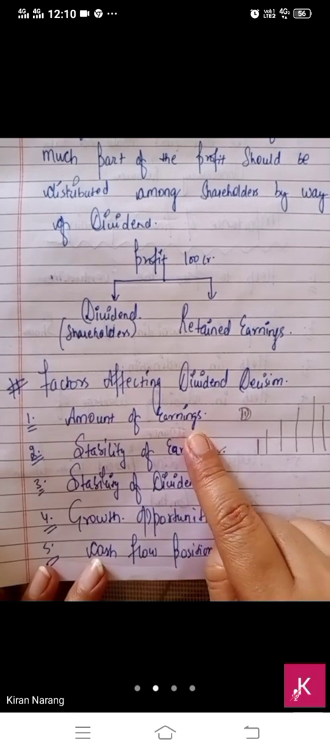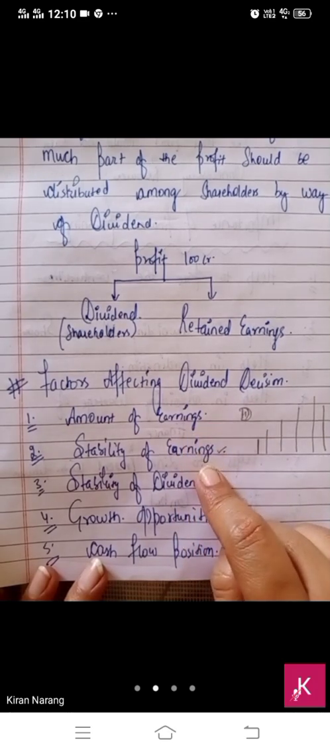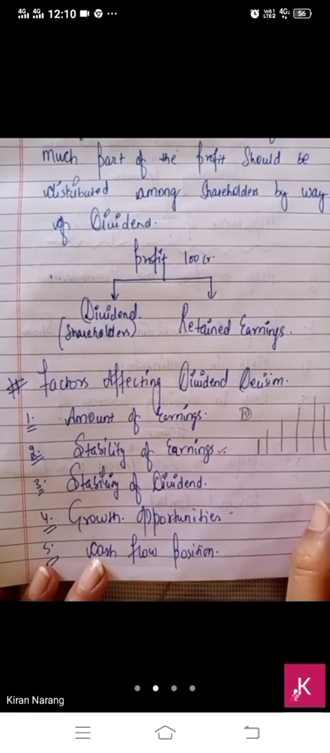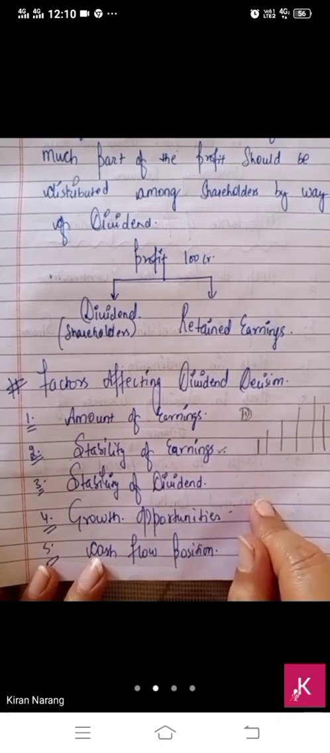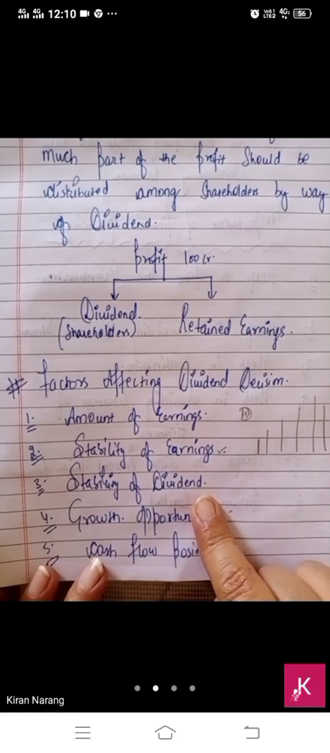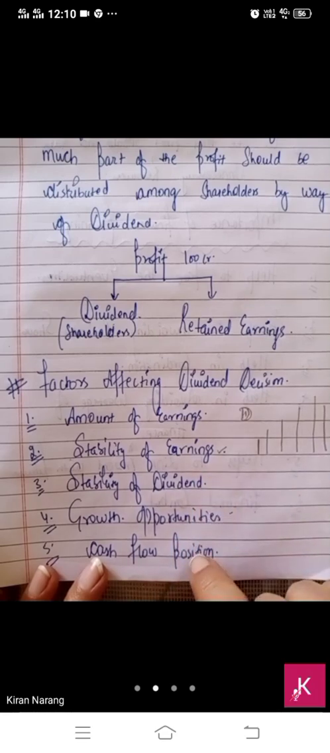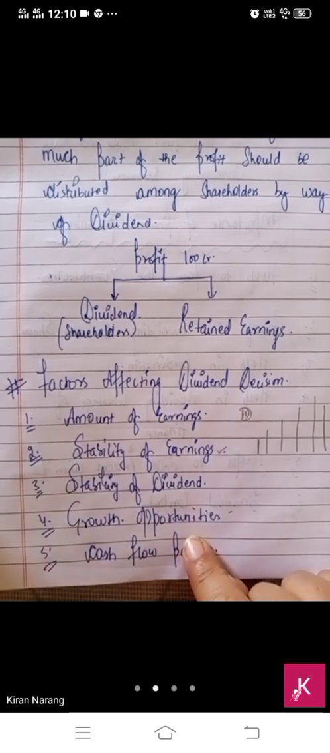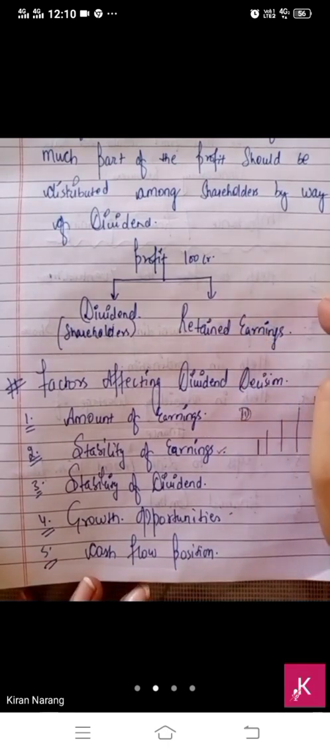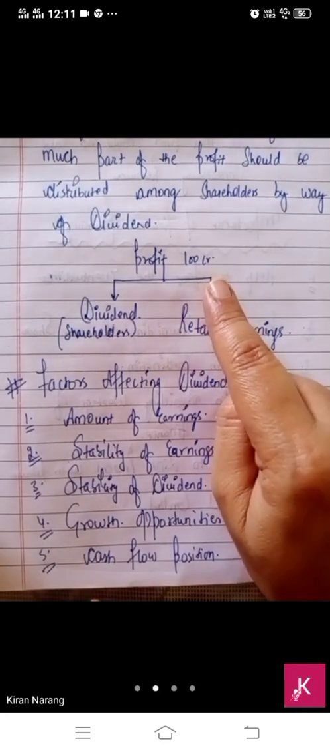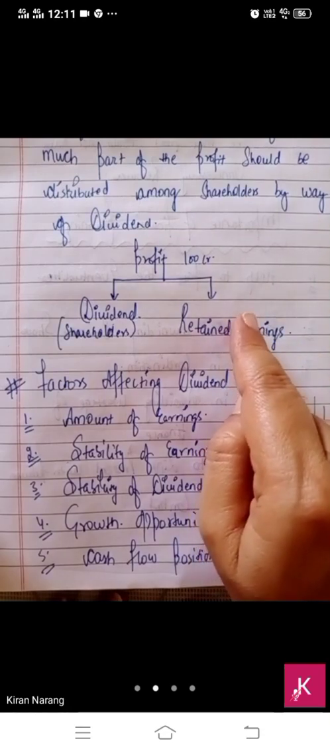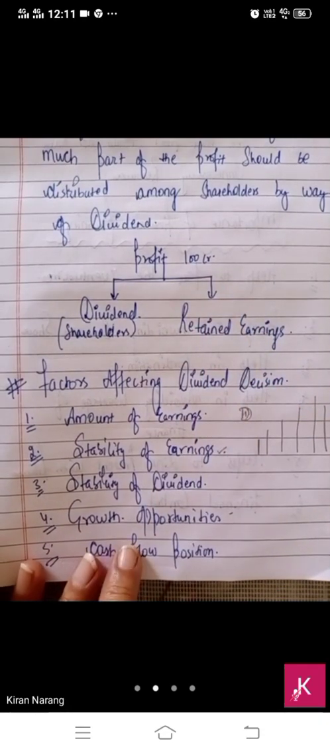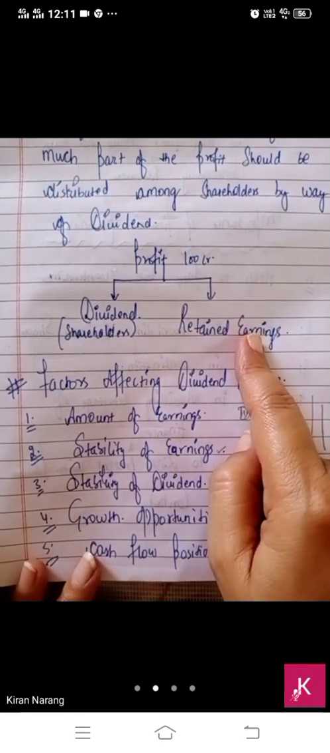So you have to think about the earnings, how much you are earning. You have to think about the stability of earning, your regular earning, average earning. Then you have to think about the stability of dividend also. If you give more dividend some years and less dividend other years, then your company's image will be down. Market value of shares will be down. Then you have to consider the growth opportunities. If you have a growth proposal, that if you invest rupees 50 crore in a second project, and from there you can earn heavy profits, then you have to consider how much we have to keep and how much we have to give.